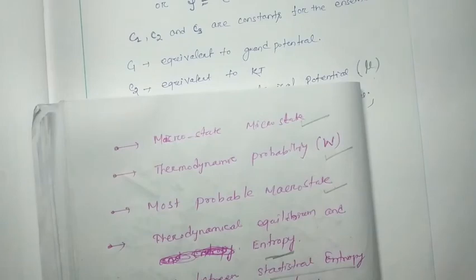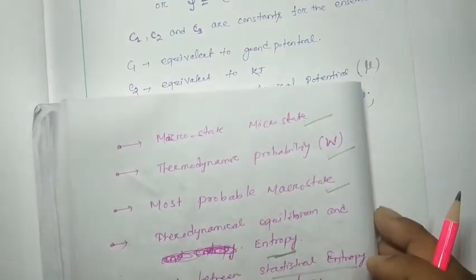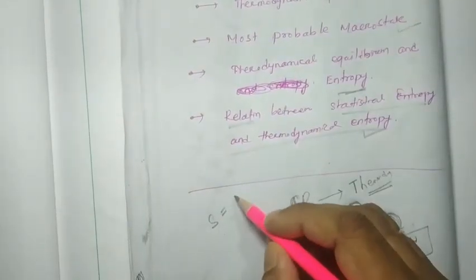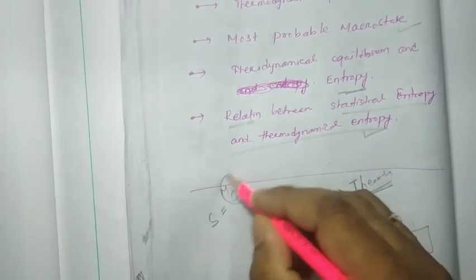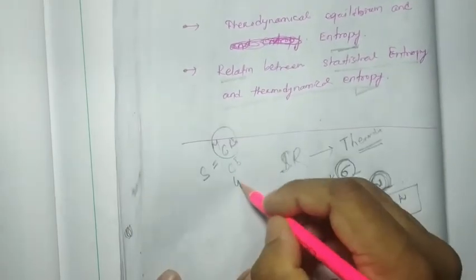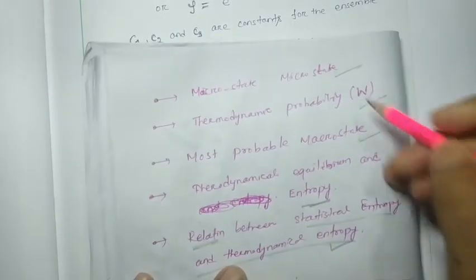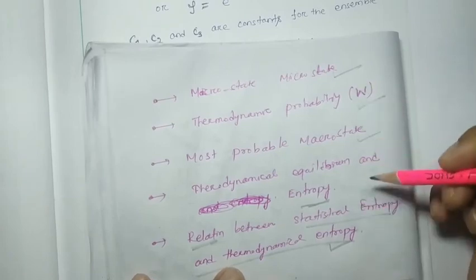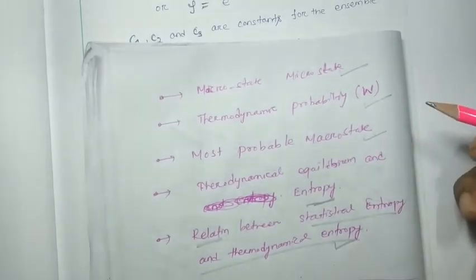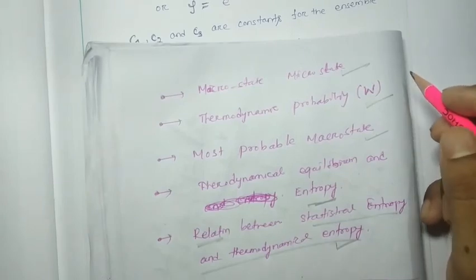Because these are needed to discuss the entropy in the microcanonical, canonical and grand canonical ensembles. These are the basic points we also need to discuss the Maxwell-Boltzmann distribution.